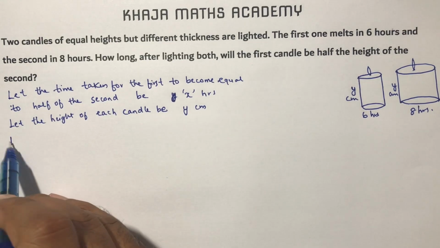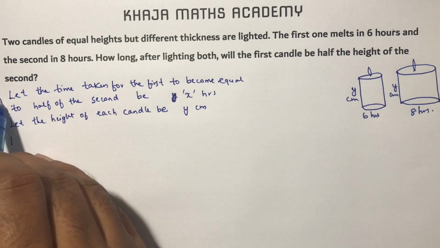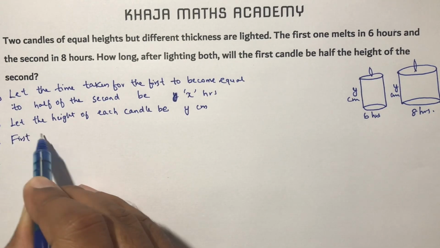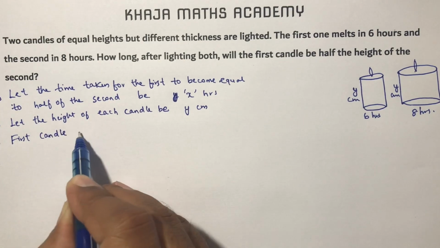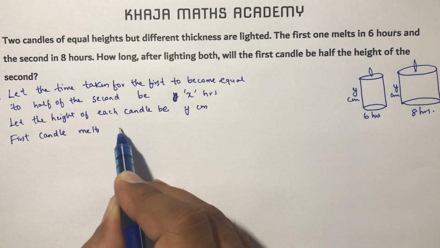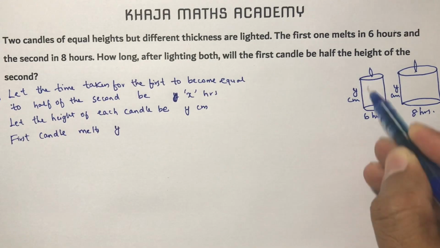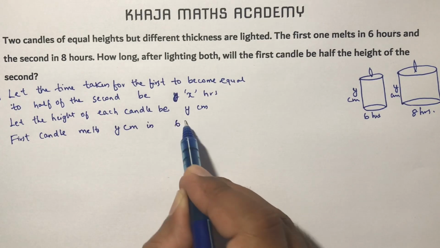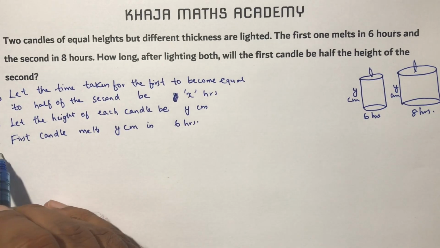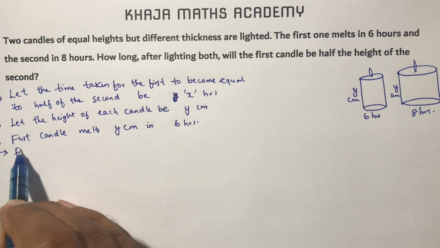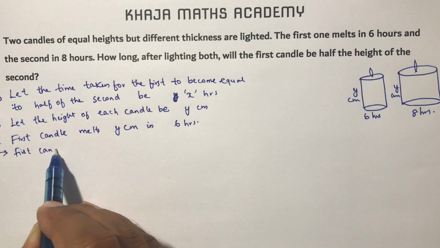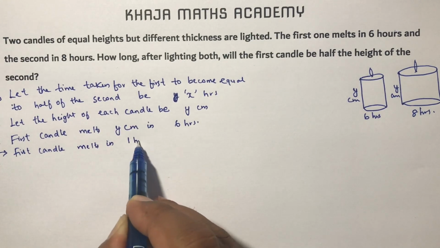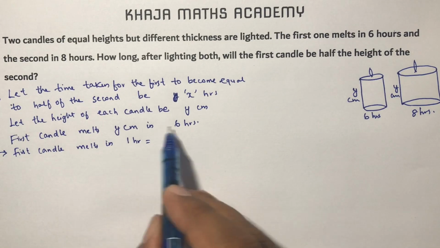The first candle melts its total length of y centimeters in 6 hours.